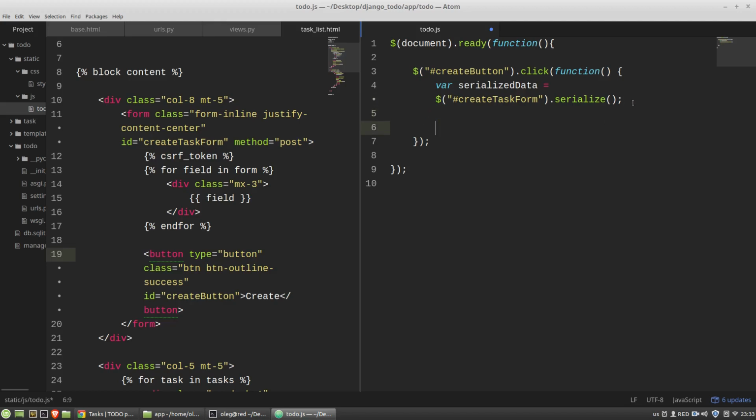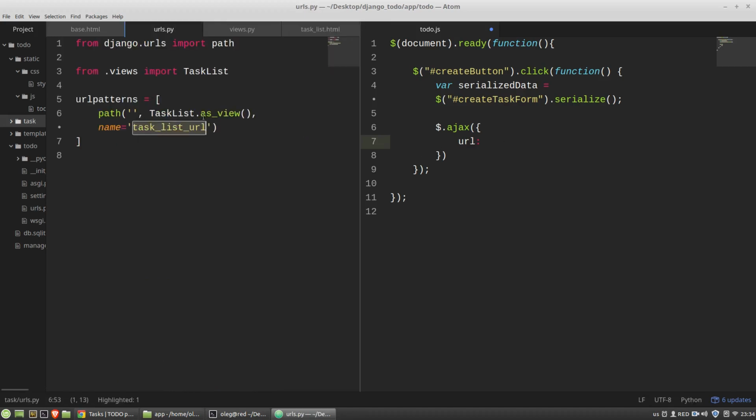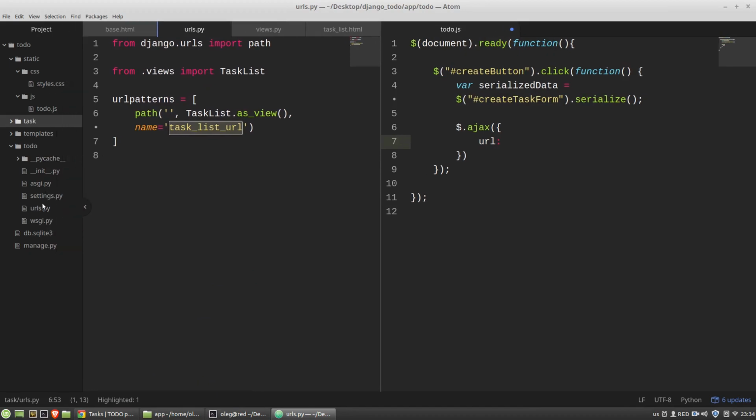So inside the handler of the onClick event, I am calling the AJAX function, and AJAX function accepts the dictionary as an argument. And the first key of the dictionary is the URL address to send the request to. In my case, it will be the tasks URL, like I have specified in the URLs py module.